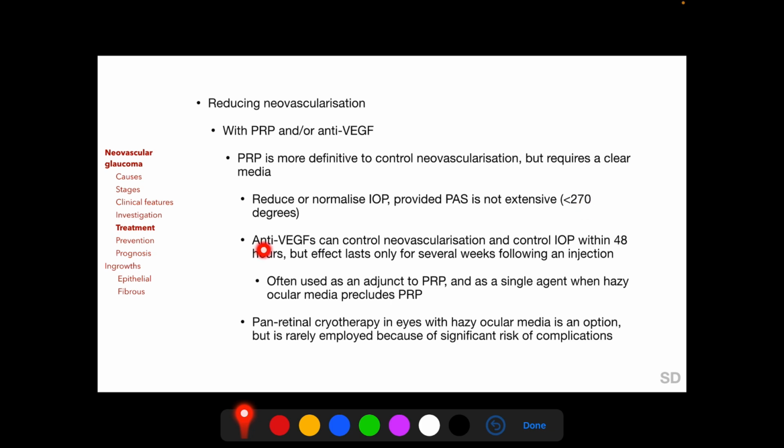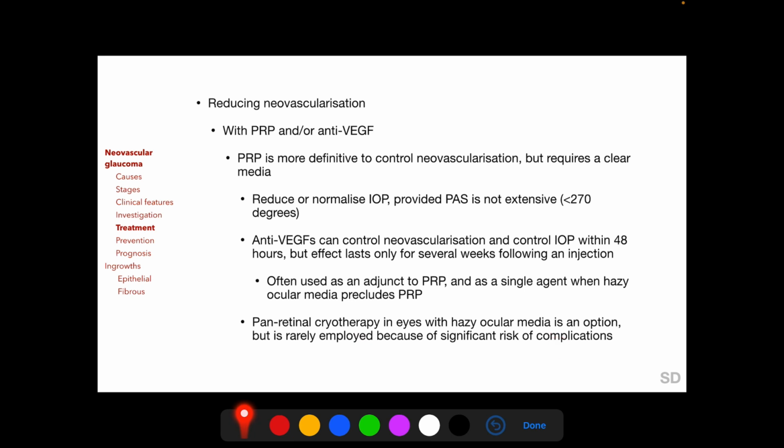And it has been seen that anti-VEGF injection can control neovascularization and intraocular pressure as early as 48 hours after injection, but the effect lasts only for several weeks following a single injection. And anti-VEGFs are often used as an adjunct to PRP and as a single agent when hazy ocular media precludes PRP. Pan-retinal cryotherapy in eyes with hazy ocular media is an option but is rarely employed nowadays because of significant